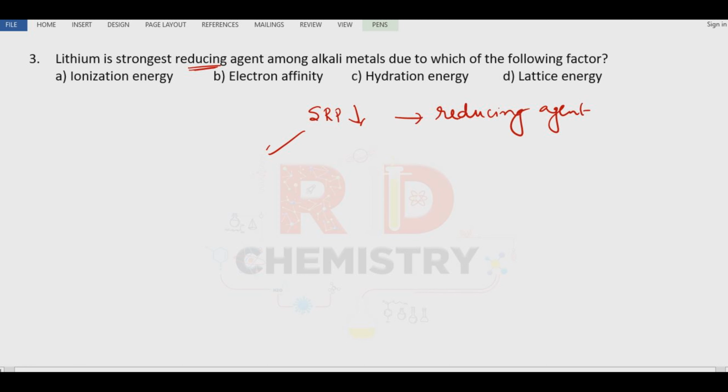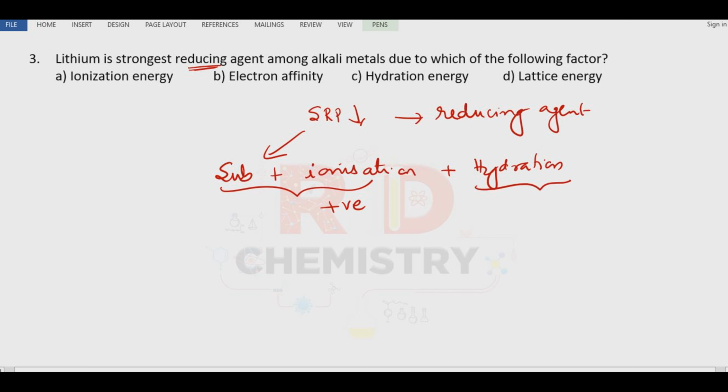Now, this SRP value depends on three factors. One is sublimation, second is ionization, and third is hydration enthalpy. Sublimation and ionization enthalpies are generally positive values. Hydration is the energy liberated, a negative quantity.